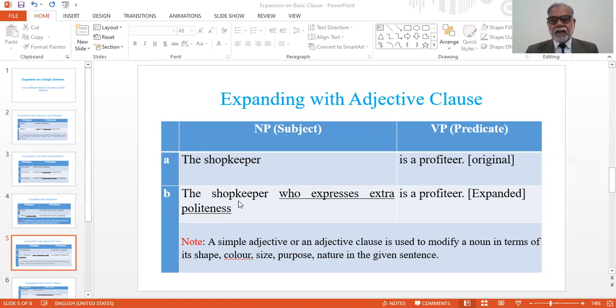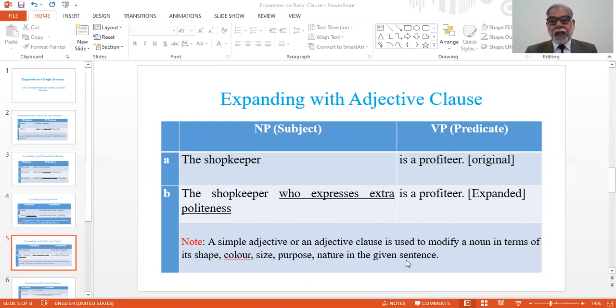And this is a commonly accepted thing that the people who are extra polite, I'm not saying polite, I am saying extra polite, they are sometimes not fair at their heart. And regarding this expansion, we need to note a simple adjective or an adjective clause is used to modify a noun in terms of its shape, color, size, purpose, nature in the given sentence.